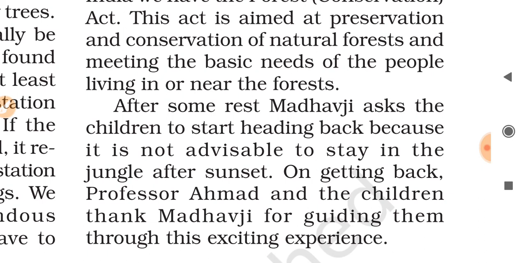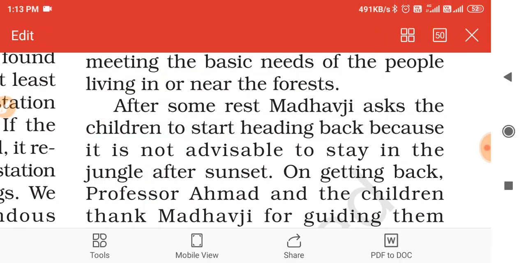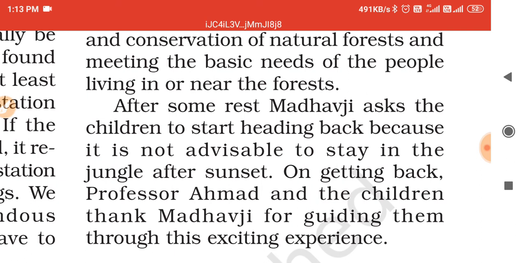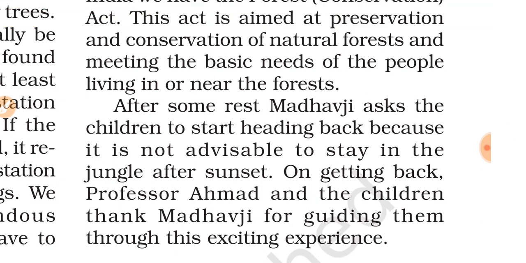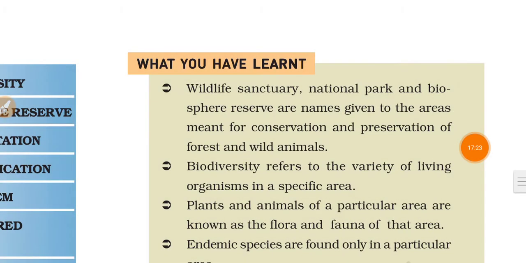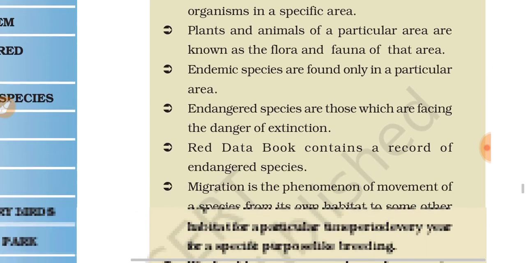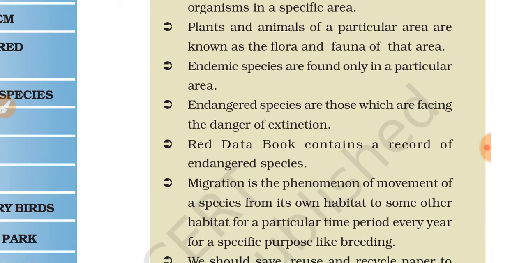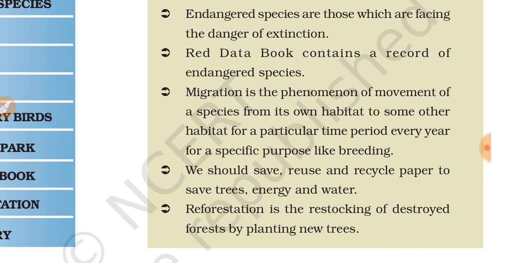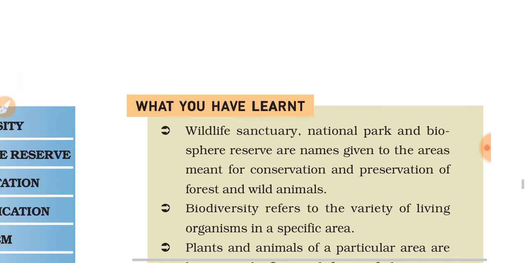After some rest, Madhavji asked the children to start heading back because it is not advisable to stay in the jungle after sunset. On getting back, the children thanked Madhavji for guiding them through this exciting experience. So, children, in this chapter you will learn about the different wildlife sanctuaries, national parks, biosphere reserves, endemic species, endangered species, Red Data Book, migration, and reforestation. So, this is quite a good chapter for reading about the conservation of plants and animals.